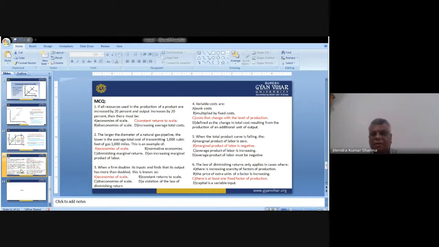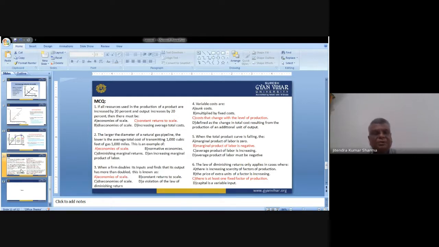The law of diminishing return only applies in cases where there is at least one fixed factor of production. Only in that case, we keep at least one production factor fixed. Otherwise, we can't assess things properly.